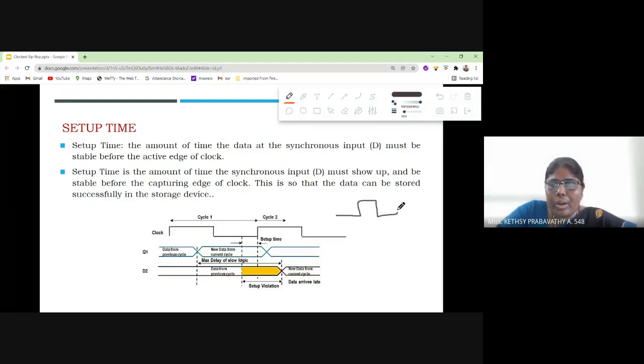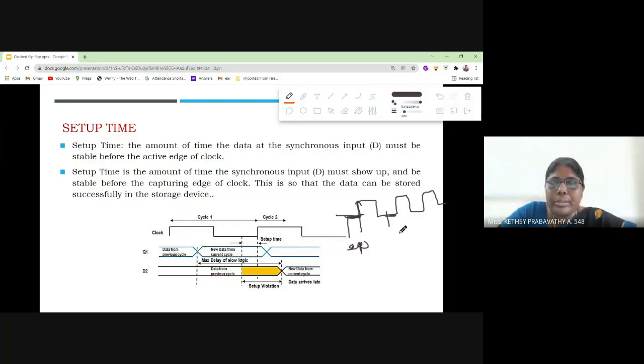The setup time is the amount of time the data at the synchronous input must be stable before the active edge of the clock. From here, this is called the setup time. It will be stable for some time, then the triggering will take place.